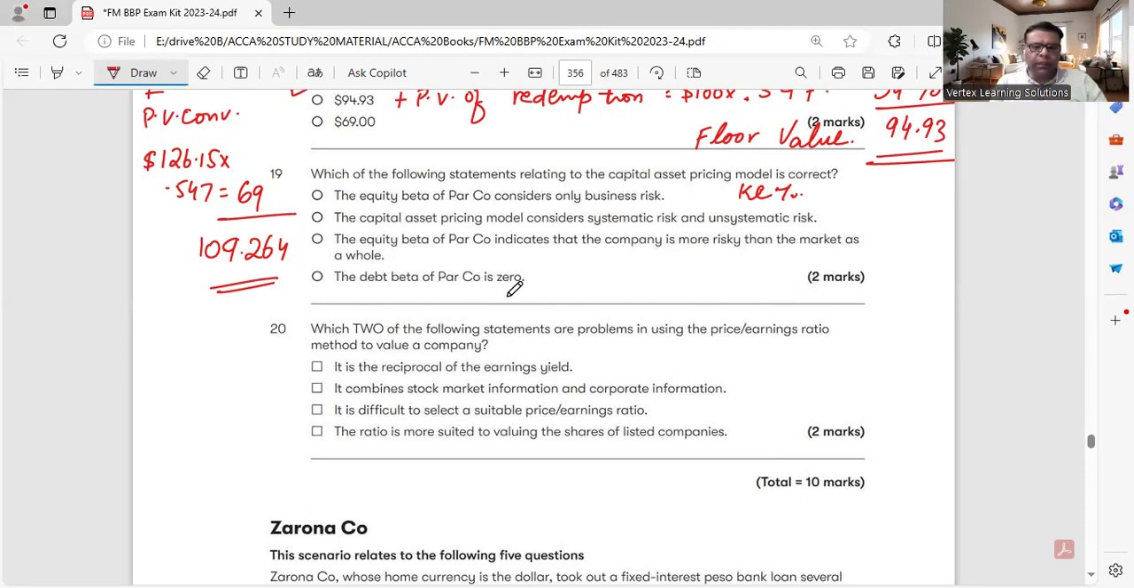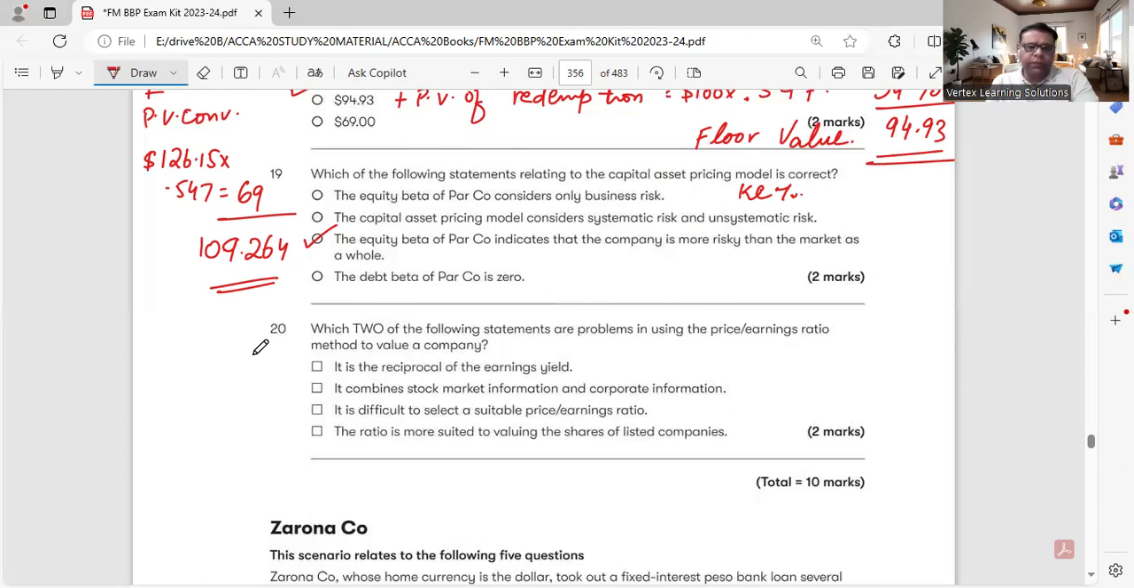The debt beta of the Par company is 0. So what is the right answer? The equity beta of the Par company considers only what? Considers only business risk. And the third one is the equity beta indicates that a company is more risky than the market as a whole. If equity beta is significantly higher than the market, then we can say that yes, it could be.